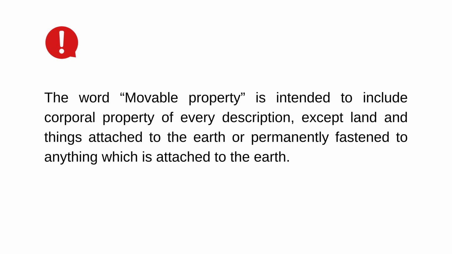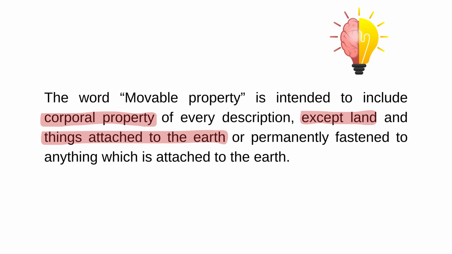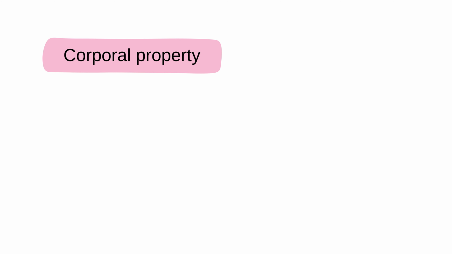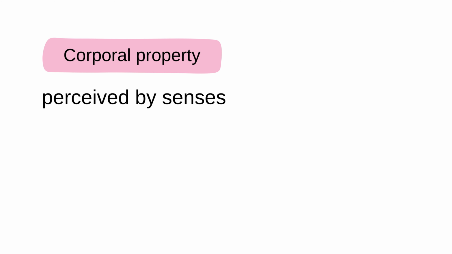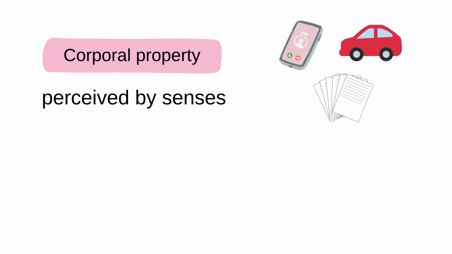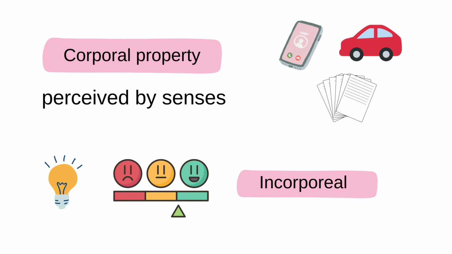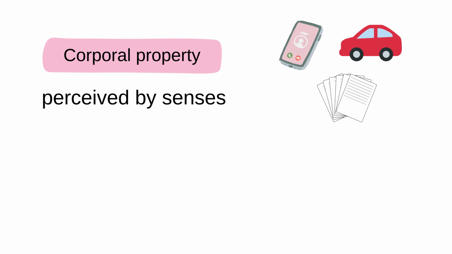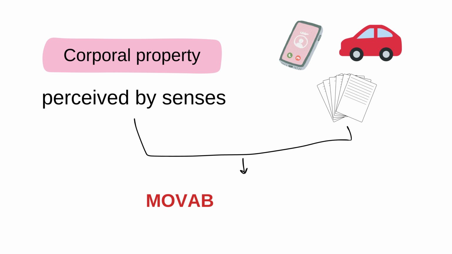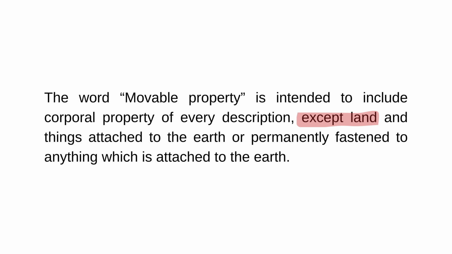Let's look at the key words from this definition. One is corporeal property, second is except land, third is things attached to the earth. Let's understand these key phrases one by one. Corporeal property means a property that is perceived by senses. For example, phone, car, papers, etc. Things like idea, feelings are incorporeal. Anyways, now we know that only corporeal properties can be considered movable properties. Also, it is very clear from the definition that land is not a movable property.